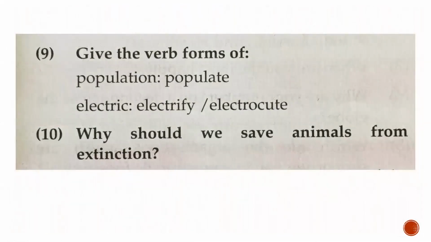Question number 9, give the verb forms of. Population, verb form is populate. Now if you want to make verb forms, one idea, use the word I in your mind and say the word which is given. Now the word is population. Before the word population, in your mind say I populate, so you get the answer. Electric, say the word I before, I electrify, or you can say I electrocute.